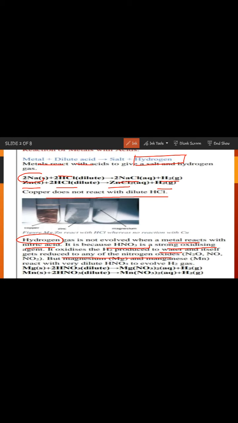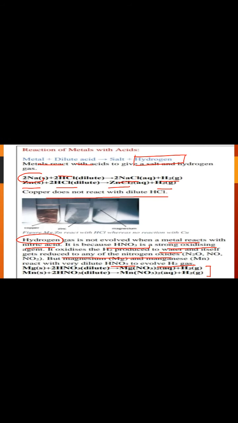Likewise, magnesium and manganese react with very dilute HNO3 to evolve hydrogen gas. So this you have to remember, that whenever a metal is reacting with nitric acid, hydrogen gas is not evolved because it is reduced to nitrogen oxides. And two metals, that is magnesium and manganese, they react with very dilute nitric acid, because if we take a strong one, then it will be reduced. So when we are reacting magnesium or manganese with dilute HNO3, then the hydrogen gas is released.